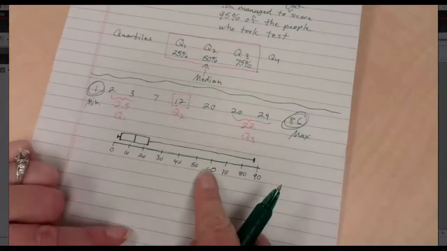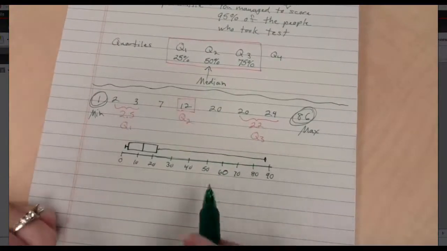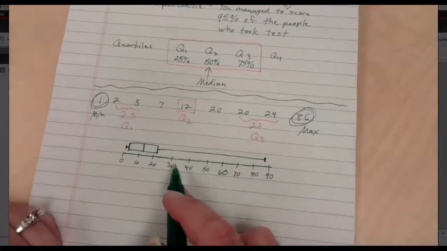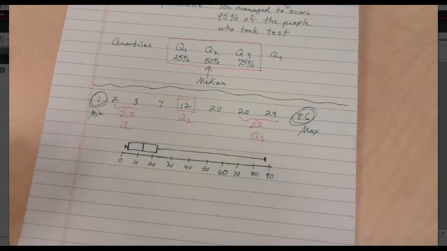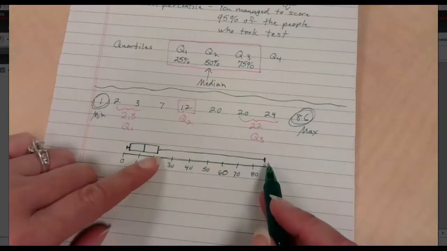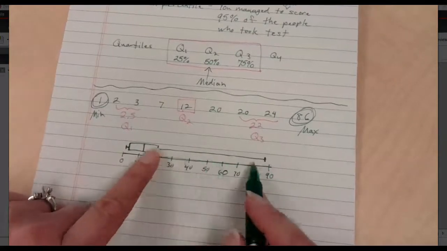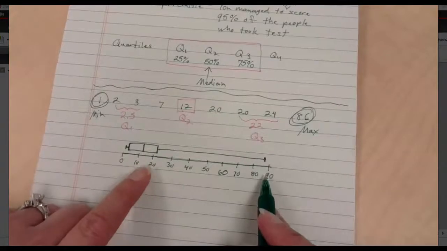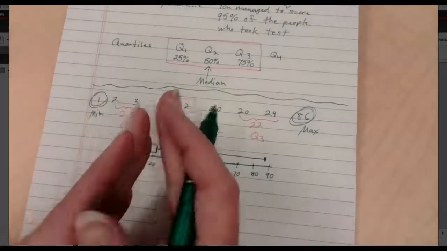So if I look at this, I know you're saying this probably makes sense, but if I ask you right now, why is this whisker so long? What would you say? Think of an answer. Why is this whisker so long? Are you going to tell me because there's a lot of data here? I hope not. Because this represents one of my quartiles. This is saying that 25% of my data is here. So 25% of my data is between 22 and 86. So the top quarter of my data is really spread out.